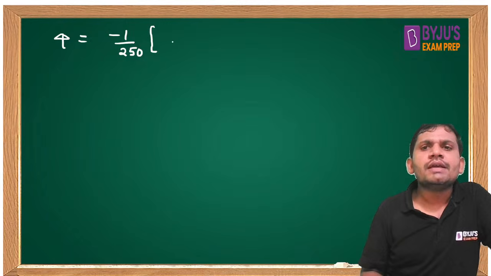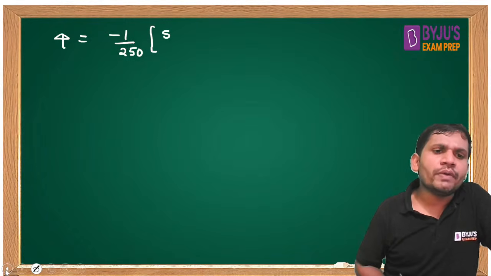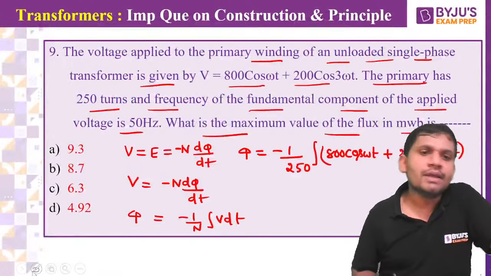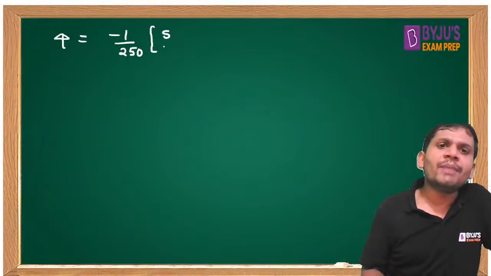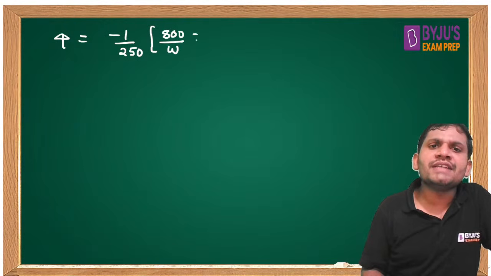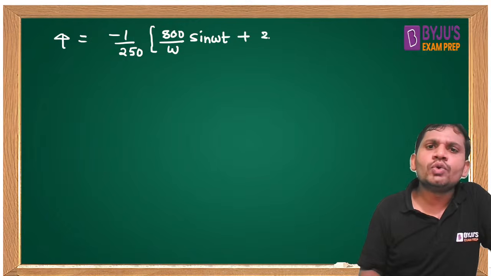Integration you are doing. Cos omega t integrates to sin omega t by omega, so 800 cos omega t gives 800 by omega, because it is integration with respect to t. And this is 200 by 3 omega, sin 3 omega t.